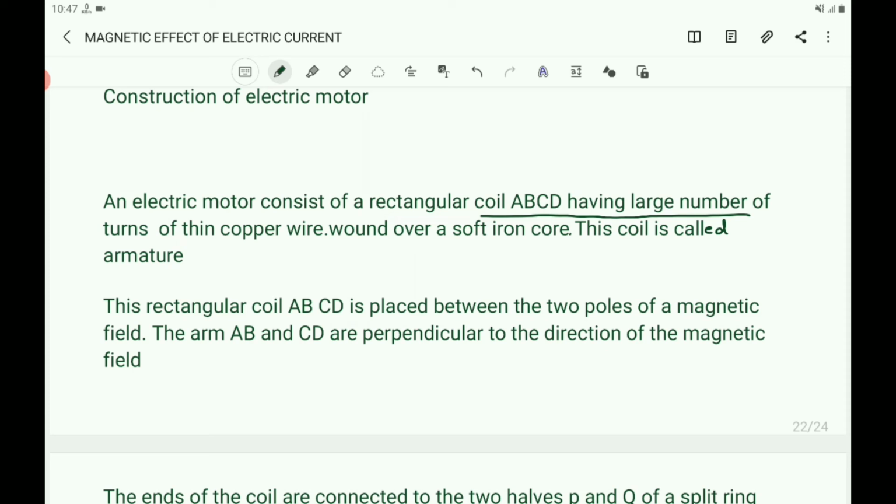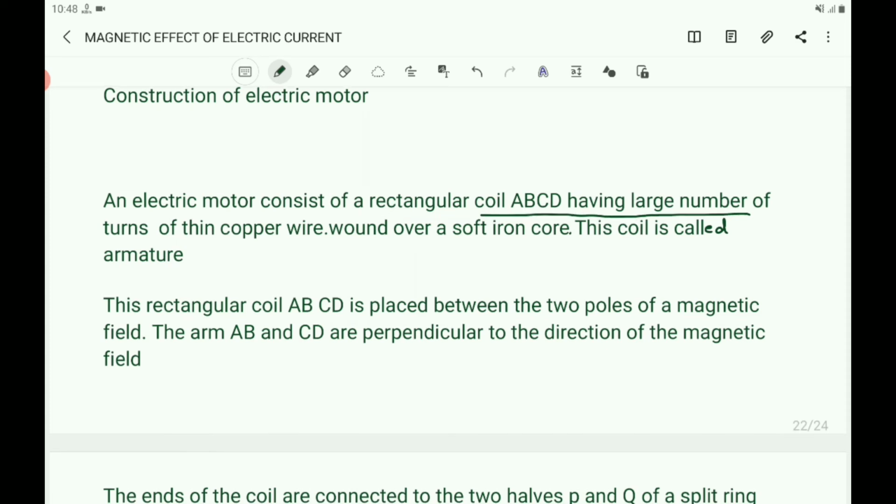This coil is called the armature. This rectangular coil ABCD is placed between the two poles of a magnetic field. The arms AB and CD are perpendicular to the direction of the magnetic field.